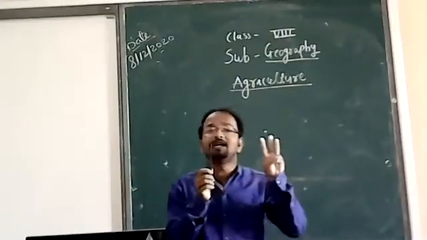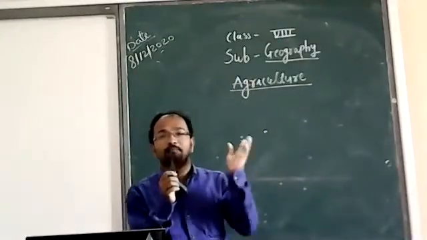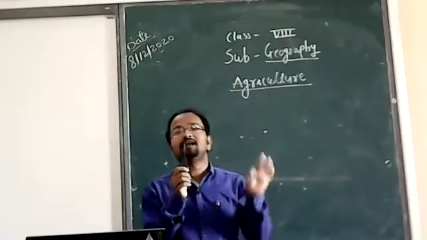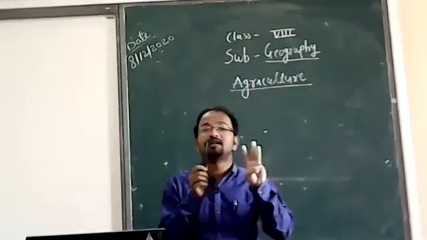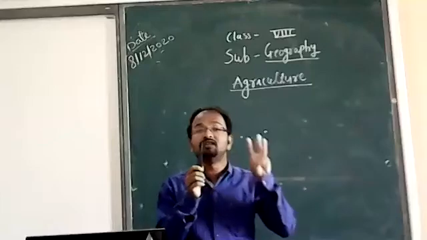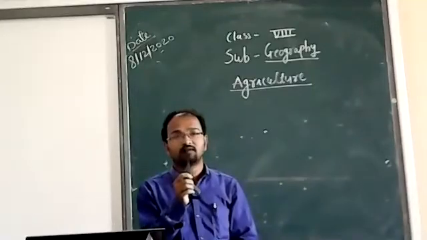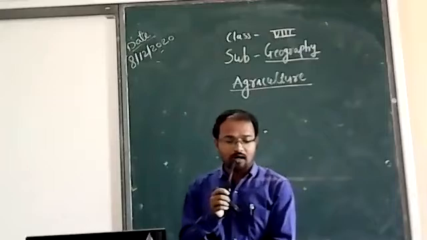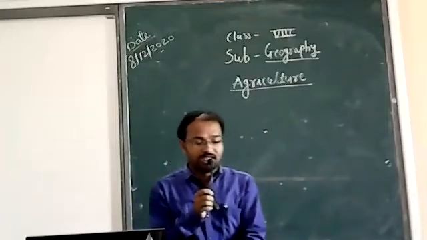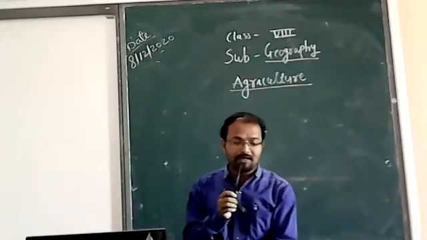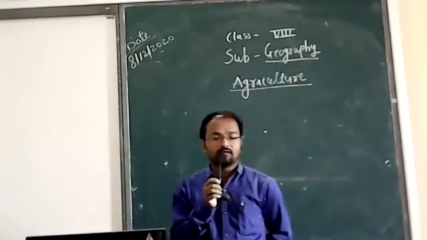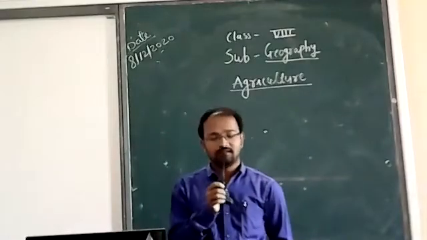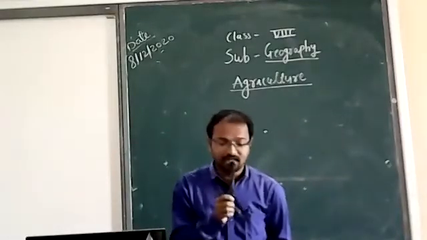So mainly three activities are primary activities, secondary activities, and tertiary activities. These are the three activities involved in production. Then manufacturing of steel, baking of bread, and weaving of cloth are examples of secondary activity.